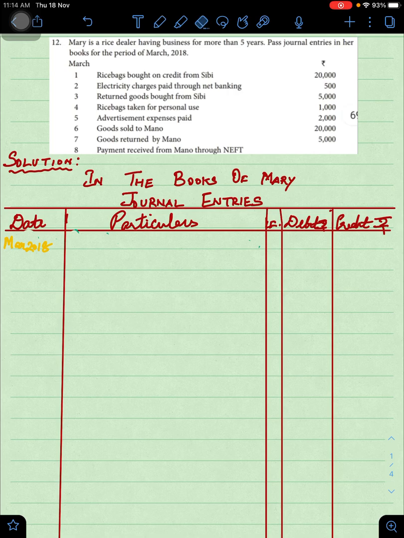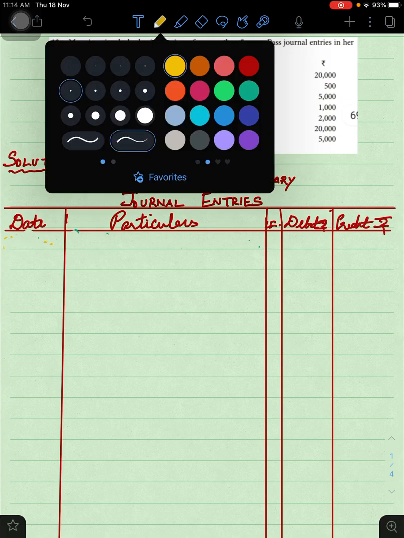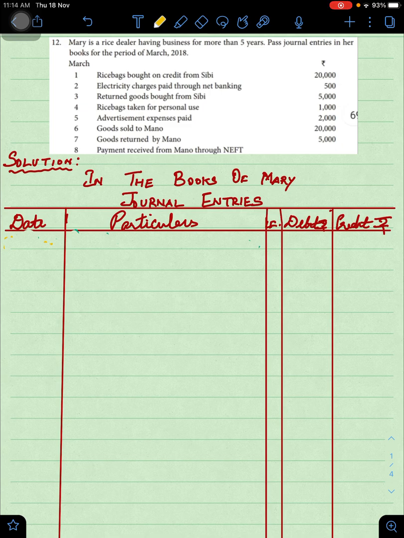Let me first enter the year, that will be better. 2018 March 1st. Here I start entering the entry as purchases account debtor. The value mentioned is rupees 20,000.